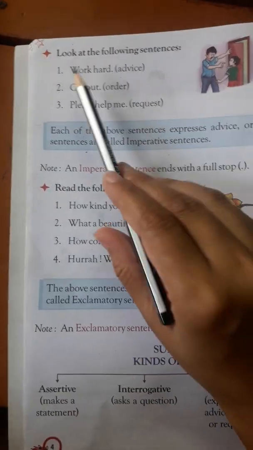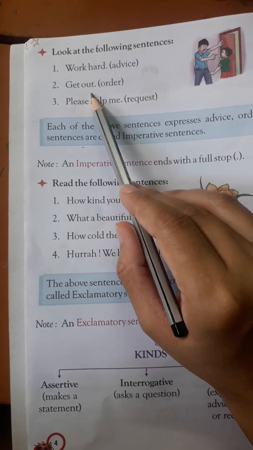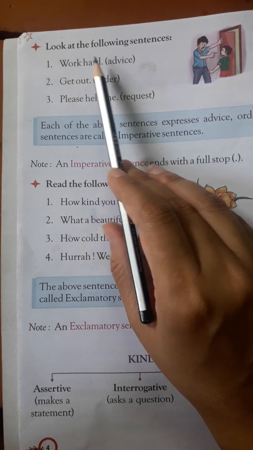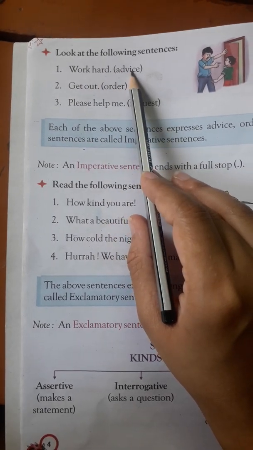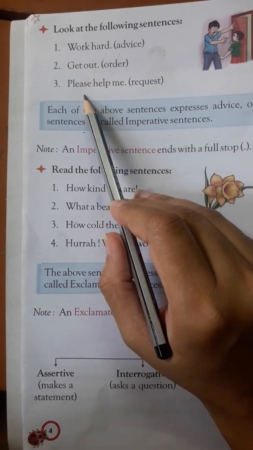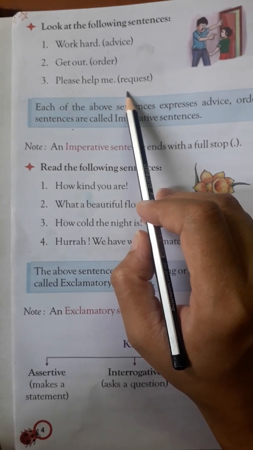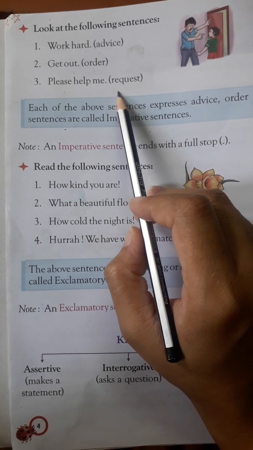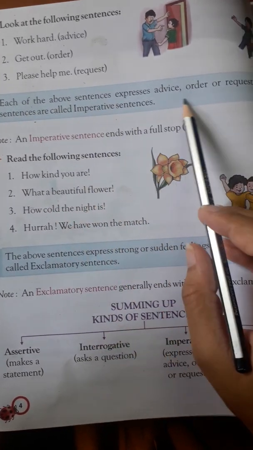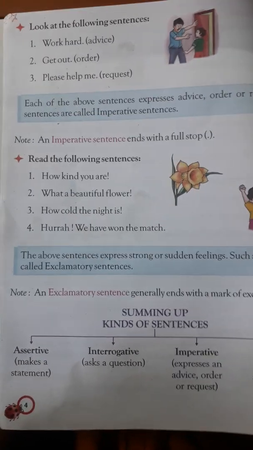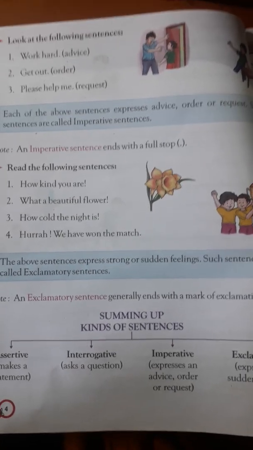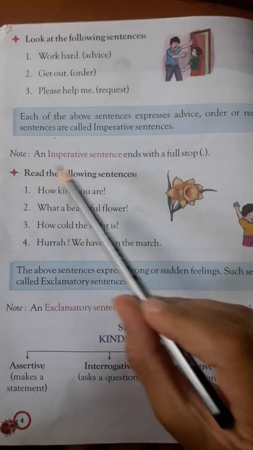Work hard, advice. Get out, order. Please help me, request. Move on the left side of the road, it will be advice. Open the door, it will be an order. Can you help me please, it will be a request. So the sentences where you find advice, request and order are called imperative sentences. Each of the above sentences expresses advice, order or request. Imperative sentences also end with a full stop.